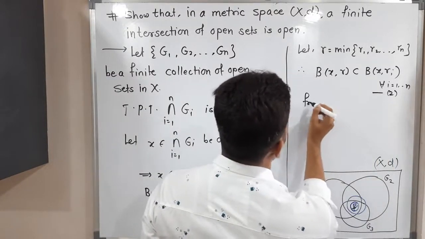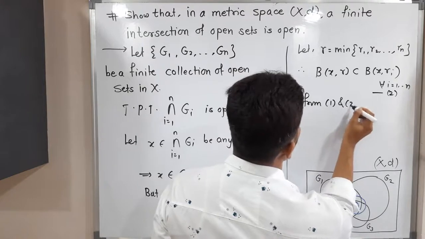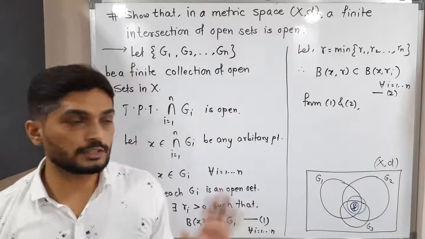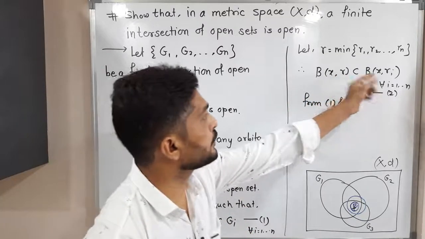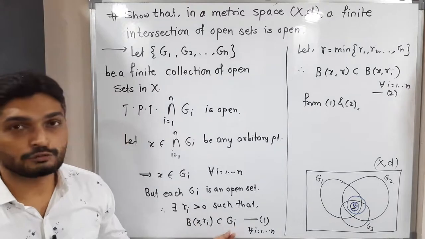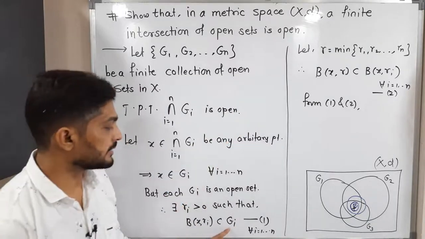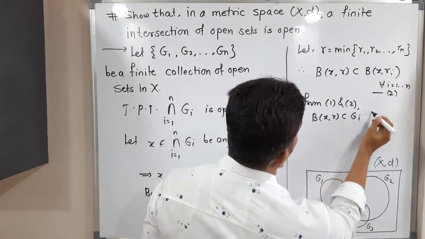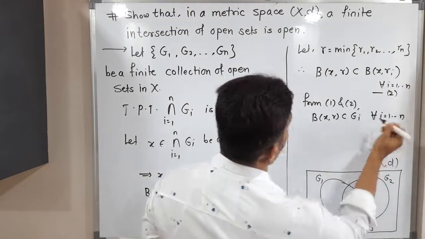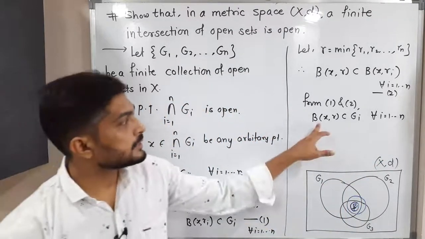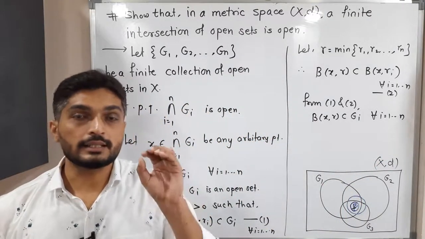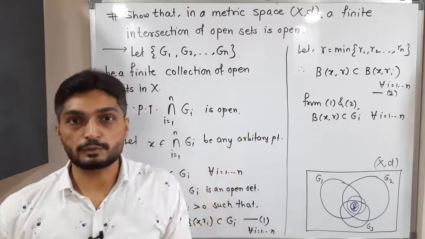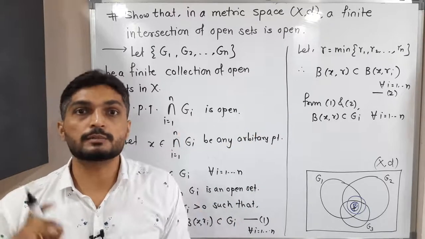So from 1 and 2, what can we write? We are familiar with this: if A is a subset of B and B is a subset of C, then A is a subset of C. Similarly, B(x, r) is a subset of B(x, ri), and B(x, ri) is a subset of Gi. So we can say B(x, r) is a subset of Gi for all i running from 1 to n. This is true for all i. That means this ball with center x and radius r is a subset of all sets Gi. It is a subset of G1, of G2, of G3 and so on, of Gn.